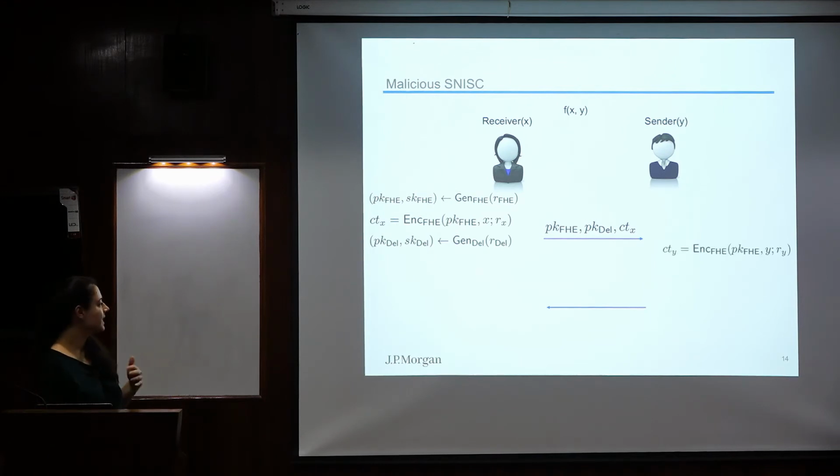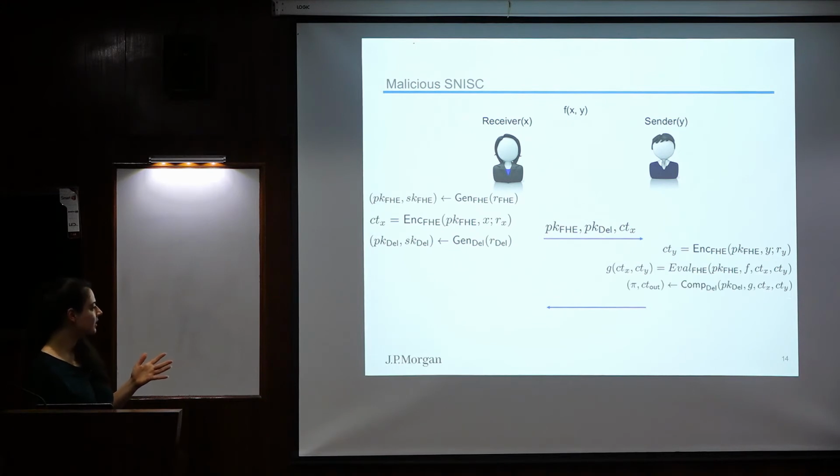Then the center can homomorphically evaluate, but we do this through the delegation scheme. So we're going to define the function that we want for the delegation scheme. It's going to be this function g. As I said before, our function g is going to compute the FHE evaluation of the two ciphertexts. This is the function that our delegation is going to have. So this is the second message of the delegation. It receives as input the public key, the function that we outsource, which is g here, and the two ciphertexts, and it generates the proof and the output ciphertext.